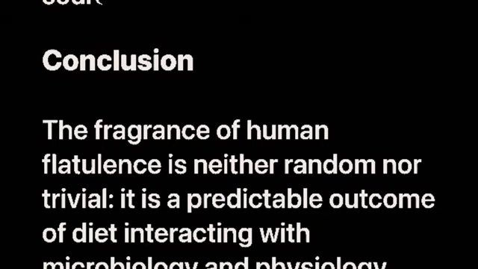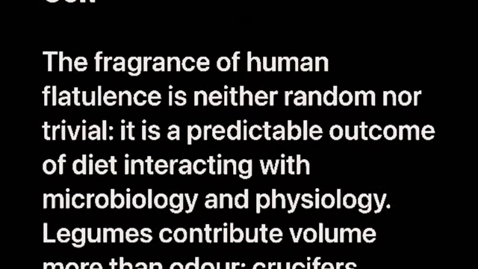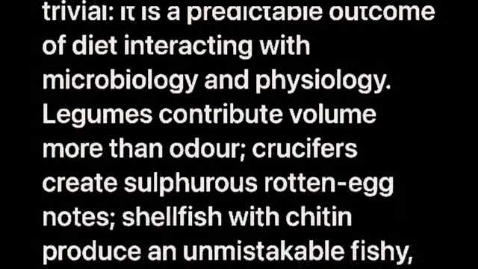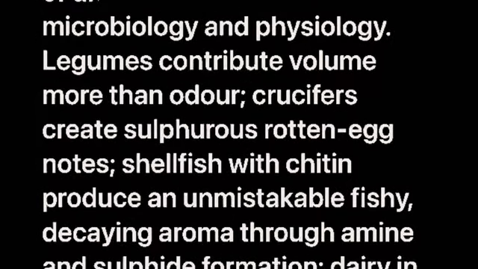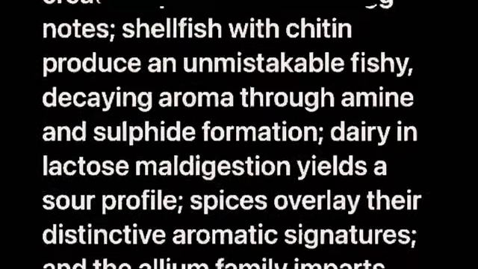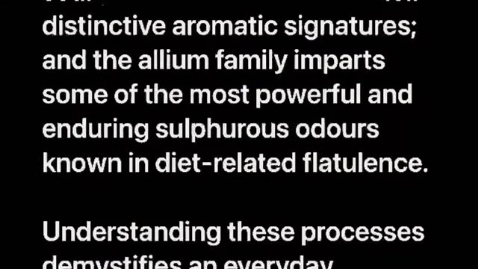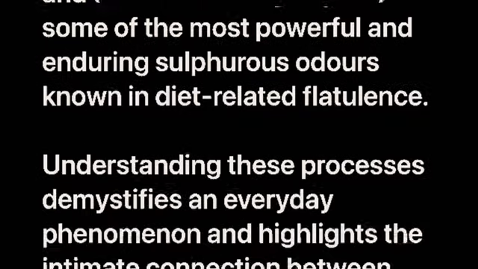Conclusion. The fragrance of human flatulence is neither random nor trivial. It is a predictable outcome of diet interacting with microbiology and physiology. Legumes contribute volume more than odor. Crucifers create sulphurous rotten egg notes. Shellfish with chitin produce an unmistakable fishy, decaying aroma through amine and sulfide formation. Dairy in lactose maldigestion yields a sour profile. Spices overlay their distinctive aromatic signatures. And the allium family imparts some of the most powerful and enduring sulphurous odors known in diet-related flatulence.